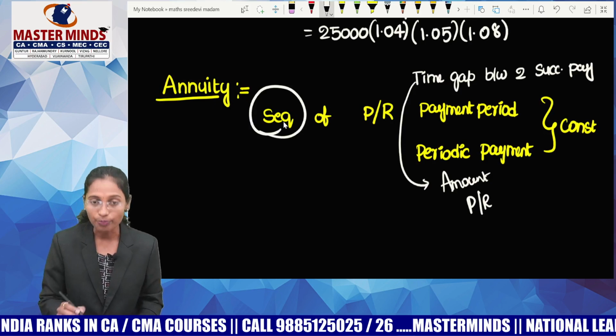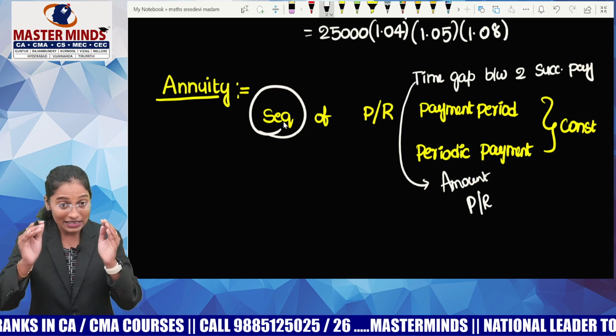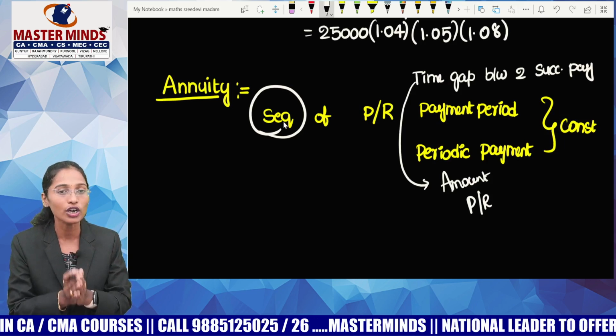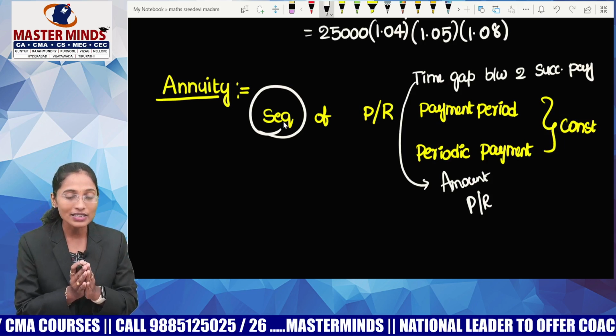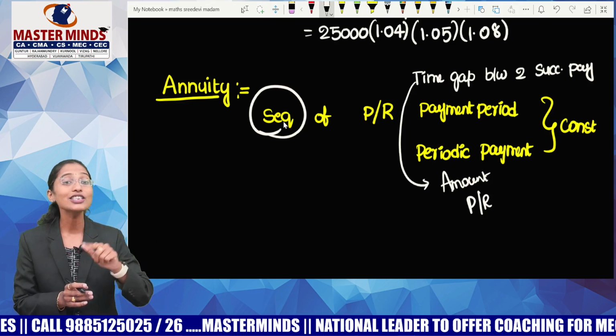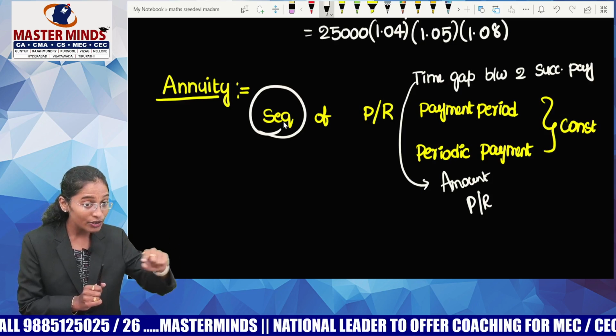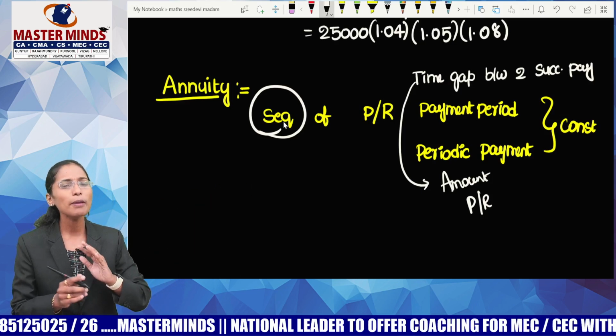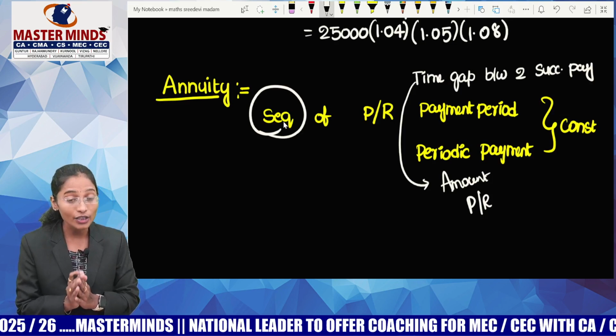Guys, first of all, look at this term. There's a word called sequence, which means there should be at least two terms. Otherwise, I can't call it a sequence. Try to understand: there should be at least two payments or at least two receipts. That's how you can distinguish between annuity and compound interest. People have a big problem in identifying the question.